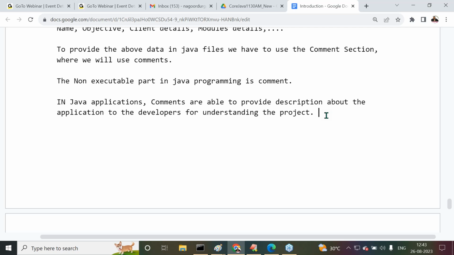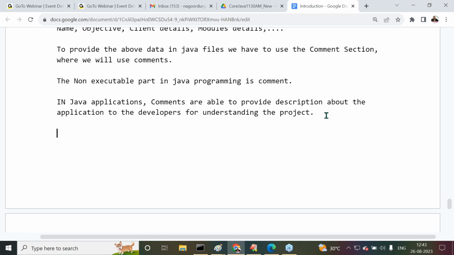Okay, this implementation was previously used for some other purpose. This implementation is for this particular reason. So for understanding purposes only, comments are available. Comments are not available for their processing purpose.